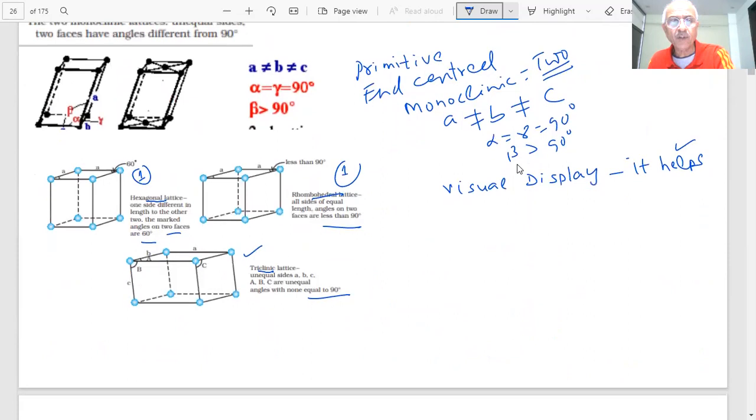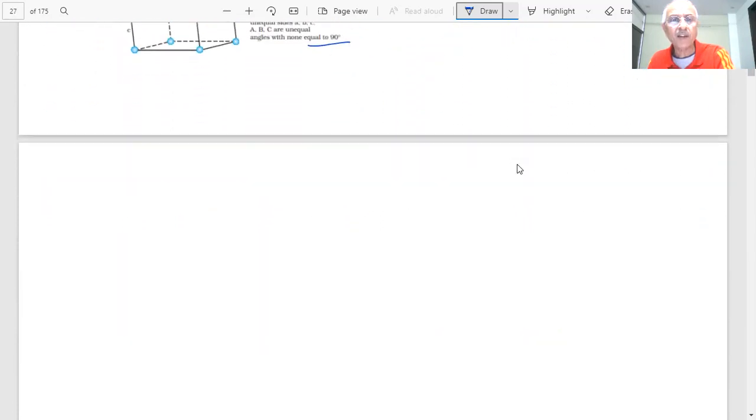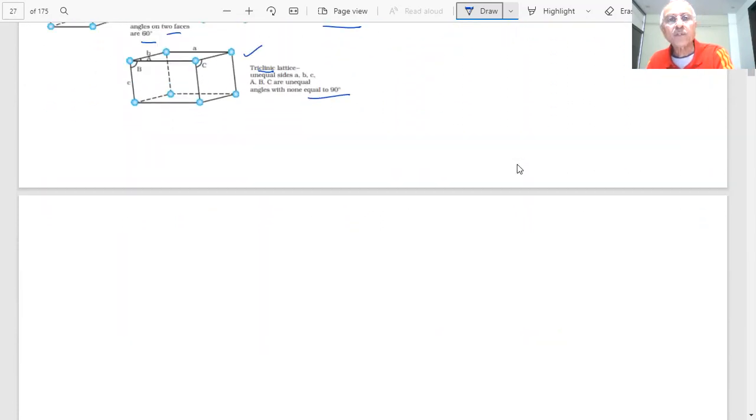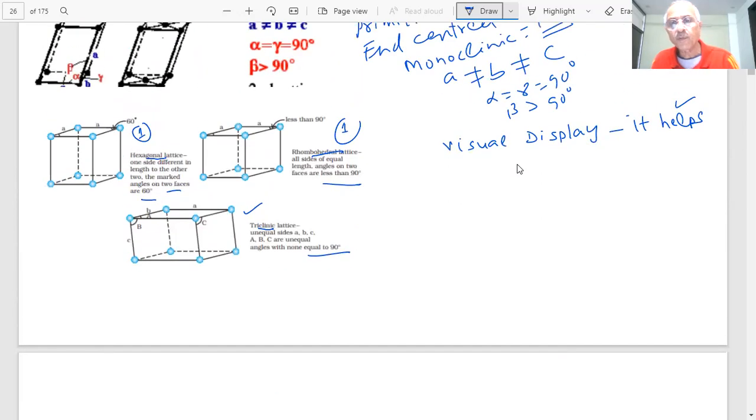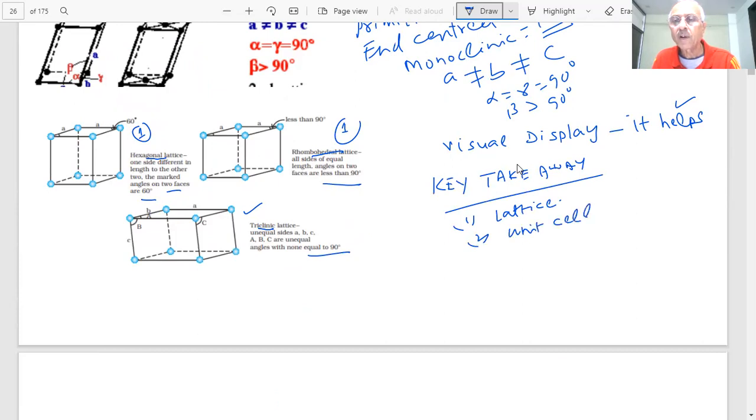So, student, today we gave you a lot of visualization and other things. What are the key takeaways of today's lecture? We have defined what a lattice is, what a unit cell is, and what the characteristics of the unit cell are.